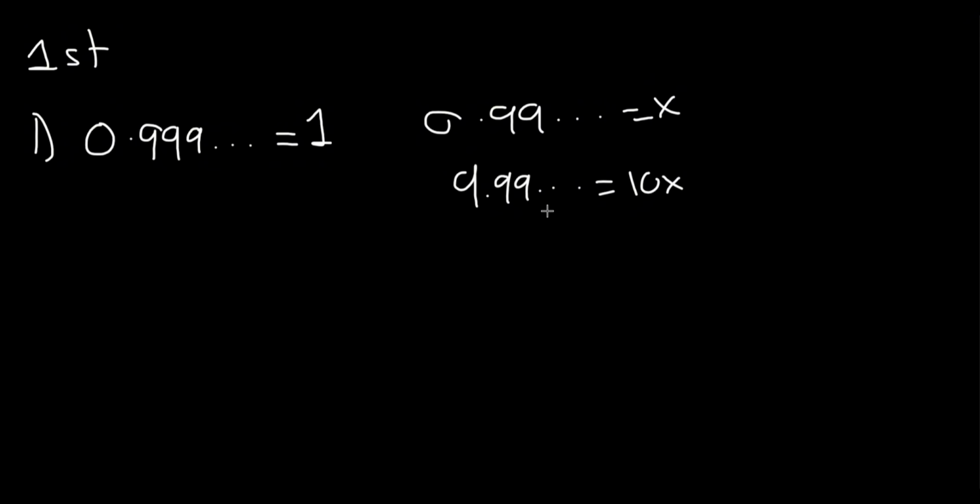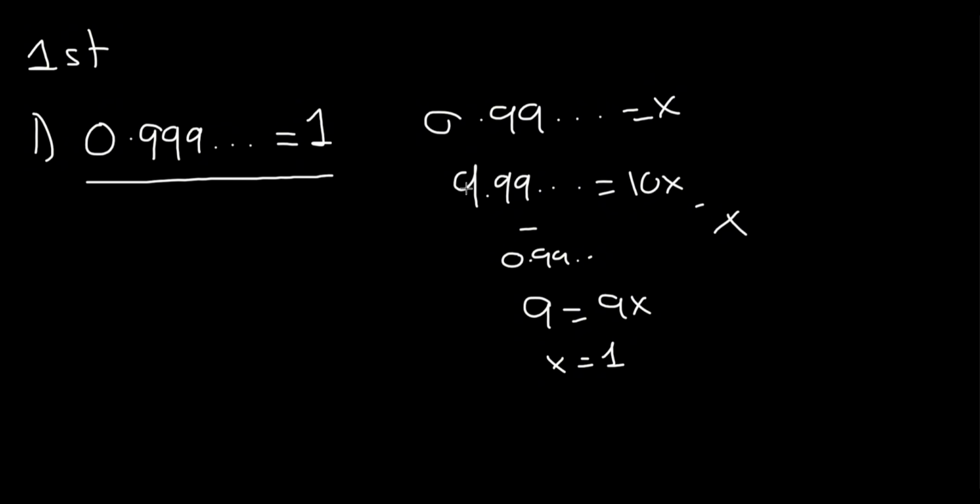Now our second step would be to remove the recurring part. So we can subtract from both sides 0.99 recurring, and we know that 0.99 recurring is just x, so we have 9 equals 9x. Now logically, what should x equal? x equals 1. So this is the second proof for 0.99 recurring equal to 1, completely given.